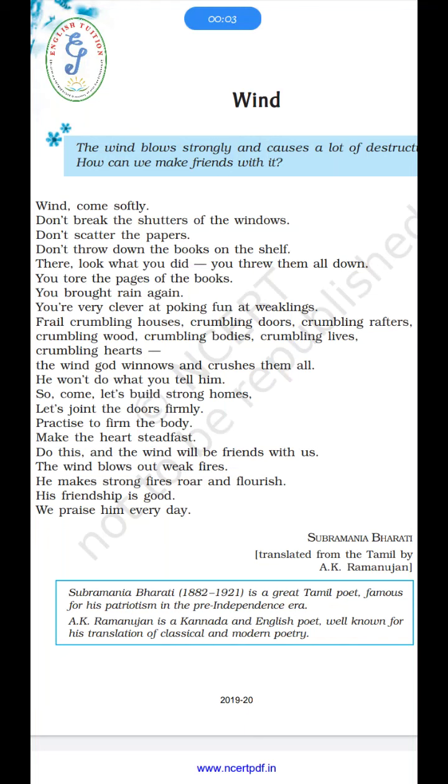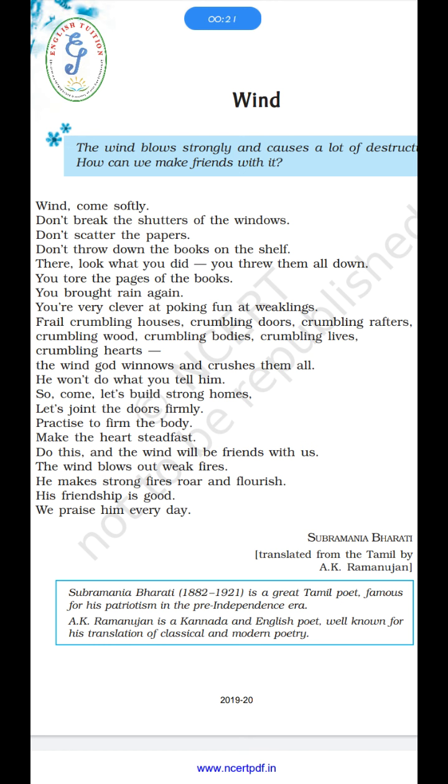Hello students, welcome back to your English class once again, and today we are going to learn the second poem of our Beehive book, that is for class 9. The second poem is Wind.